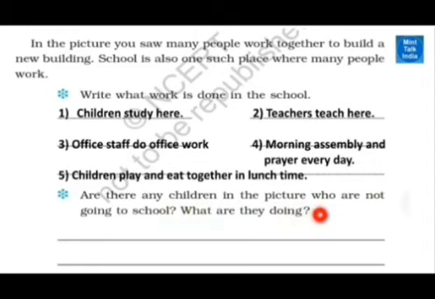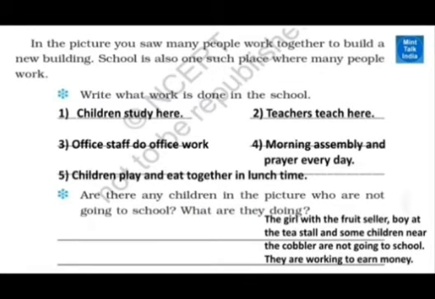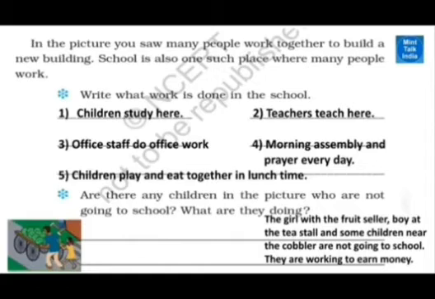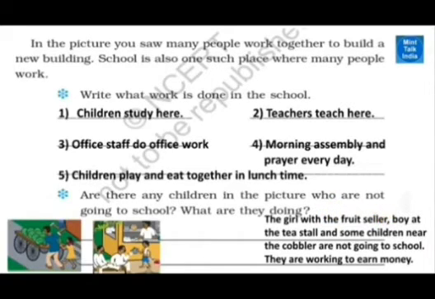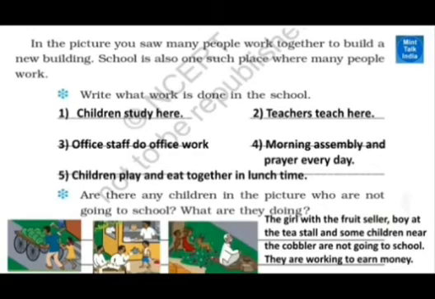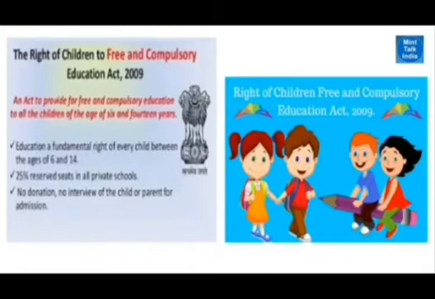Are there any children in the picture who are not going to school? What are they doing? Yes, they were helping their parents. One boy was working in the tea shop. Another, Chinnamma, was helping her father give away the fruits. And next, the barber's children were sitting under the tree. These people have not gone to school. It is because they have to help their parents for food, because the parents are poor.